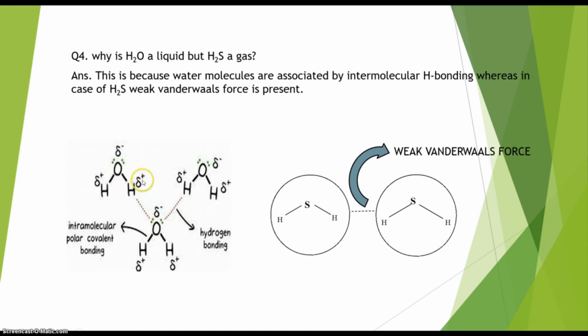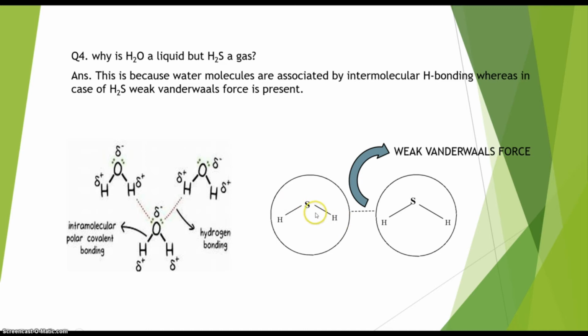The delta positive end of hydrogen will be connected with the delta negative end of oxygen through hydrogen bonding, right? And due to this intermolecular hydrogen bonding, H2O exists in the liquid state. Whereas in case of H2S, there is no such considerable bond polarity in the sulfur hydrogen bond.